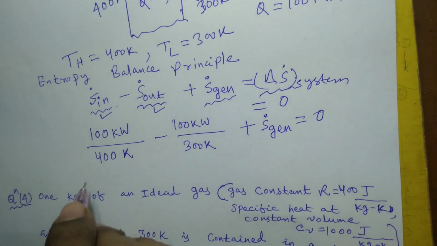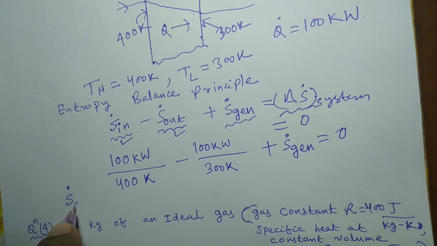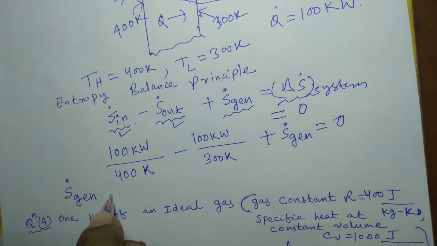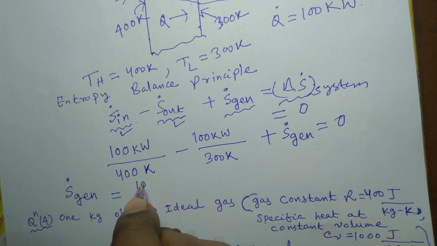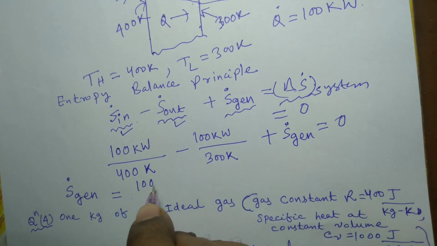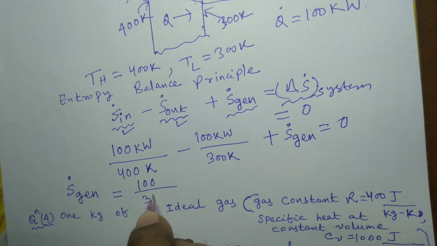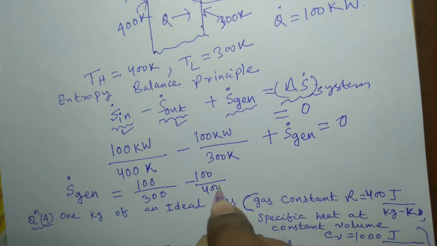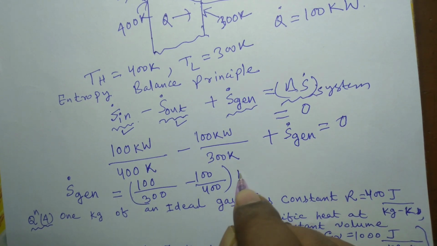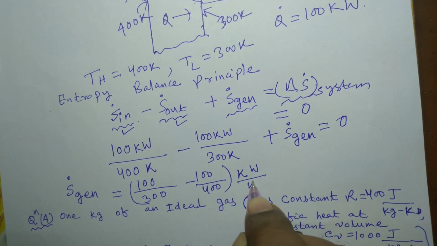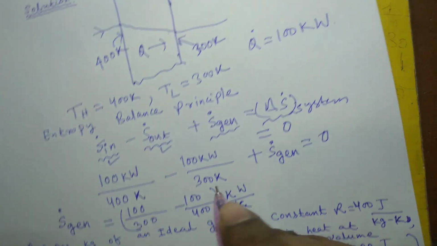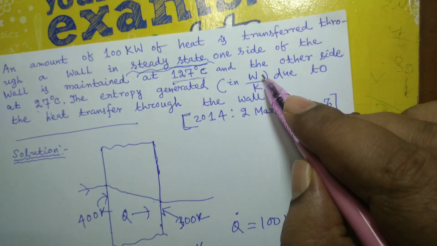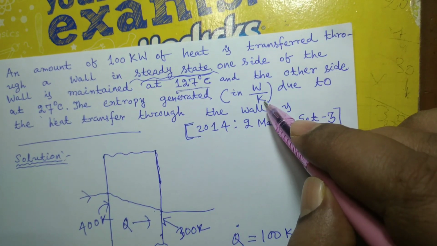On equating this, the rate of entropy generation will be 100 by 300 minus 100 by 400 kilowatt per Kelvin. But the answer is required in terms of watt per Kelvin.